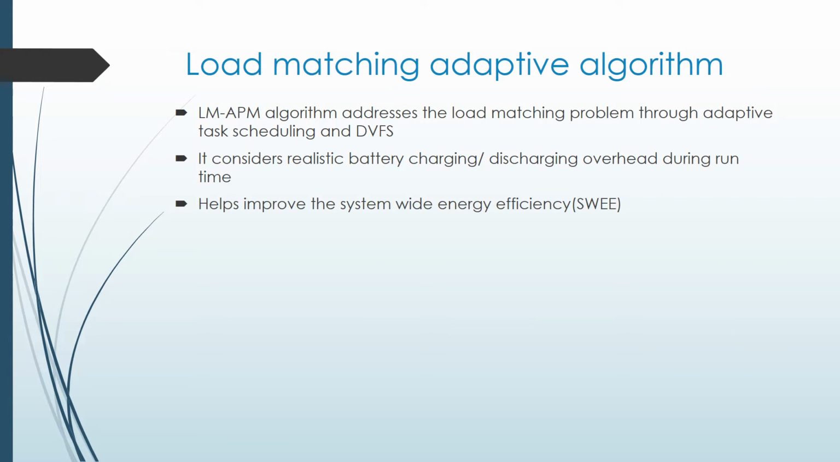The third algorithm is the load matching adaptive algorithm, LMAPM. It addresses the load matching problem through adaptive task scheduling and DVFS, that is dynamic voltage and frequency scaling. It considers realistic battery charging and discharging overhead during runtime and it helps to improve the system wide energy efficiency.